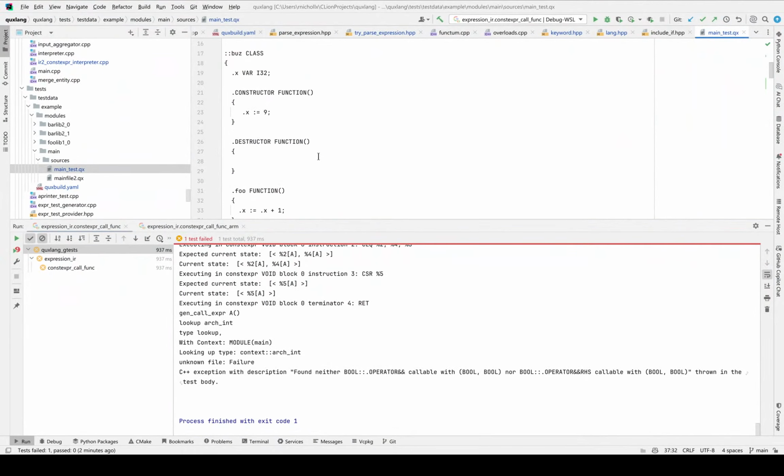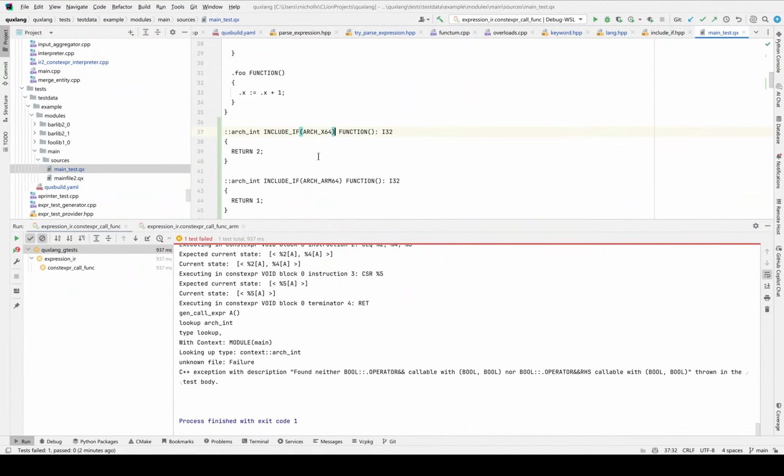and yeah. So next steps are Boolean operators, I suppose. That's it for today.